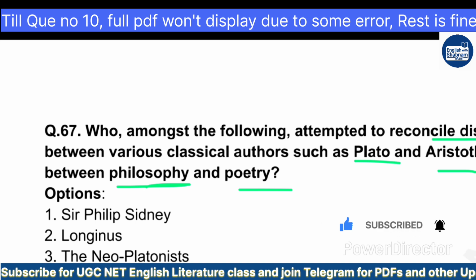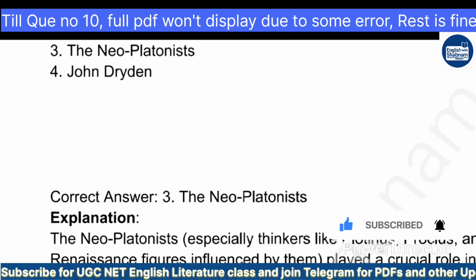Who among all these writers attempted to reconcile discrepancies between various classical figures? An example is also given here: Plato, Aristotle, as well as between philosophy and poetry. So you can say that any of these have tried to attempt to bring peace. So the answer was the Neoplatonist.